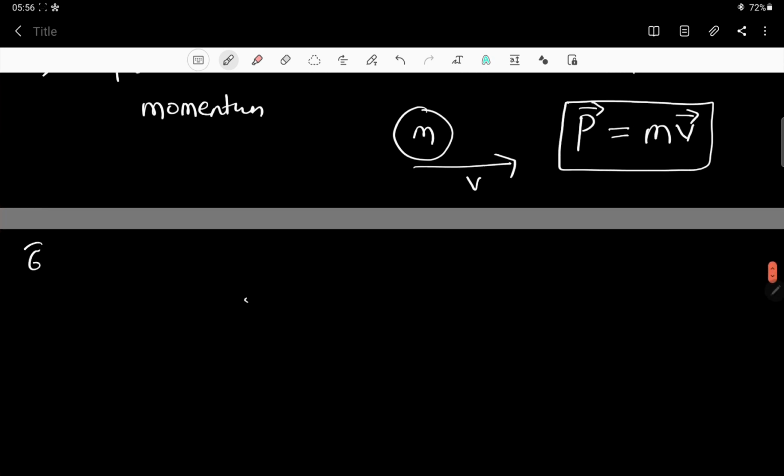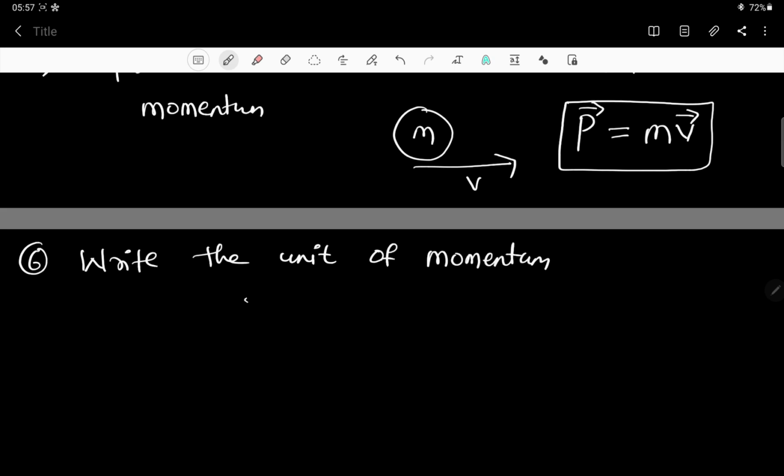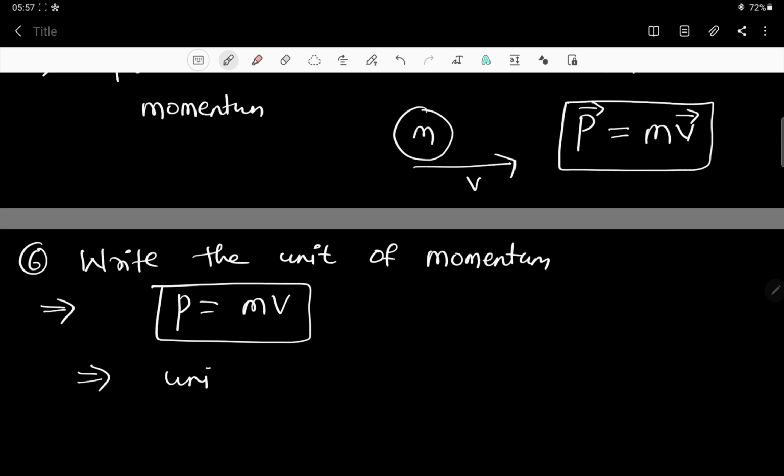Now they are asking, write the unit of momentum. What is the unit of momentum? Let us see that. What is the formula for momentum? P is equal to mv. So its unit is going to be kg meter per second. So this is the unit of momentum, kg meter per second.